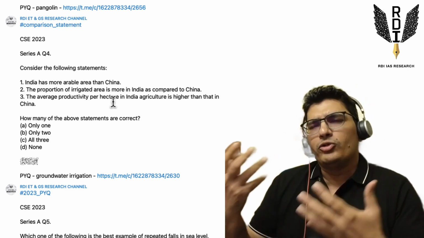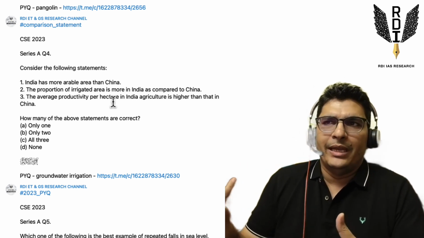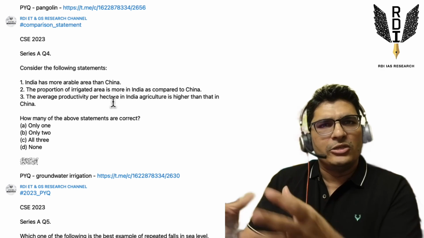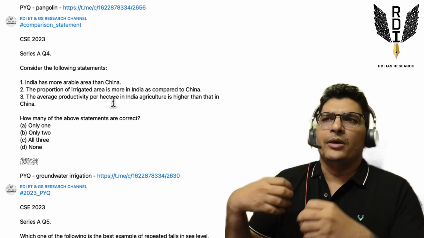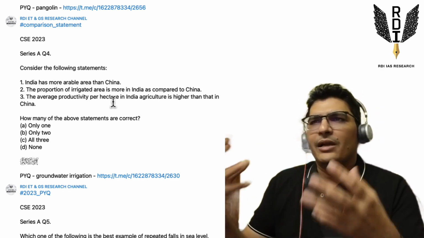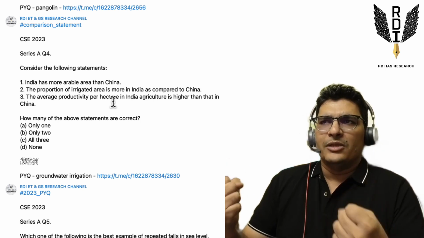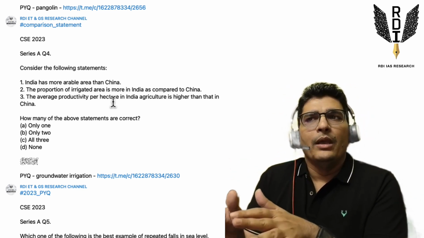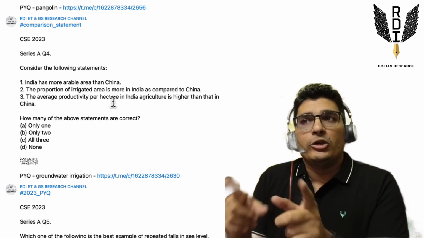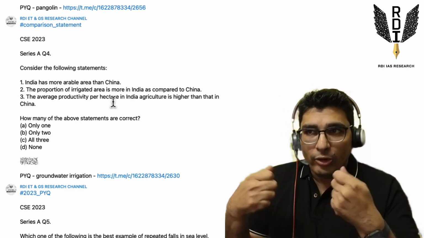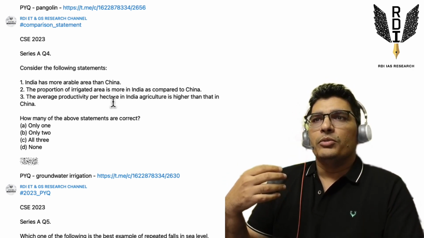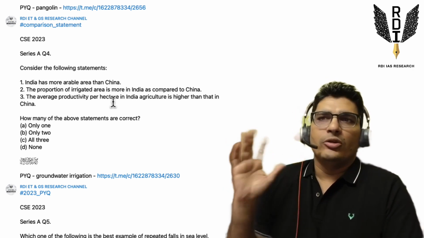In fact, in almost all aspects, China is stronger than India. So it will have more resources to invest in agriculture. Extension services will be better, research will be better, fertilizers, etc. It has a lot of resources which it can invest. So productivity per hectare should be higher in an economically stronger country, right? So productivity per hectare in China should be higher.